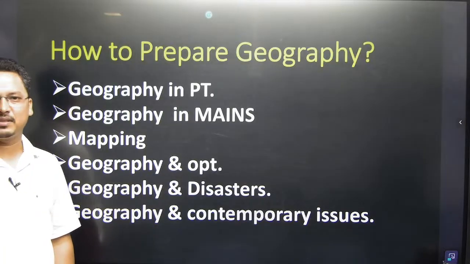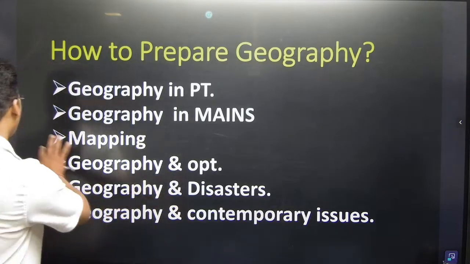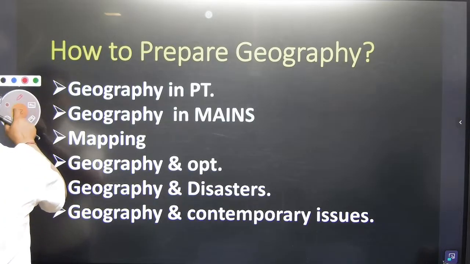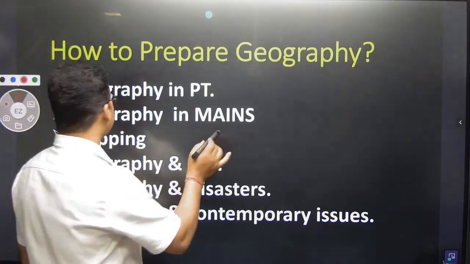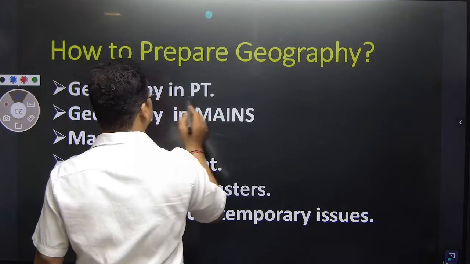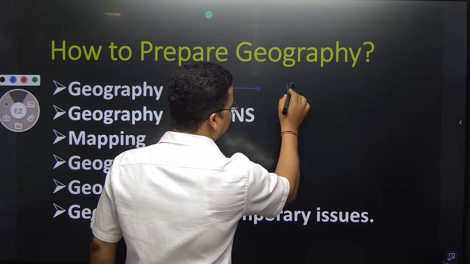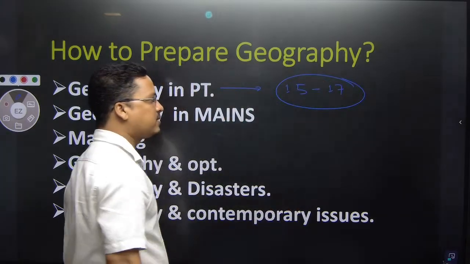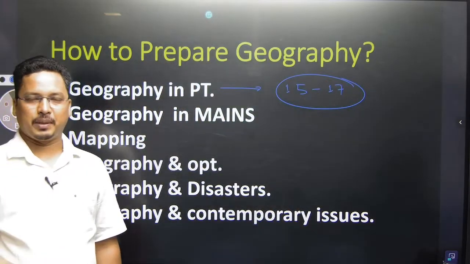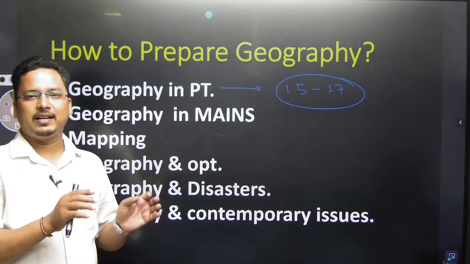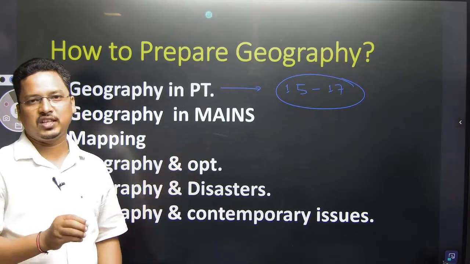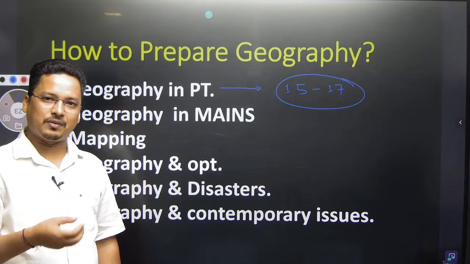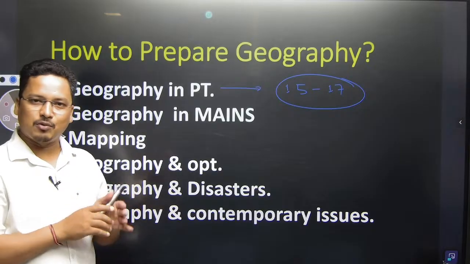Now in prelims, in OPSC, as you are also preparing for the OPSC, especially in the prelims, how many questions do they ask? On an average, it is around 15 to 17 questions. If you go through this year's paper, the 2023 OCS prelims, there were 15 to 17 questions which came from geography.